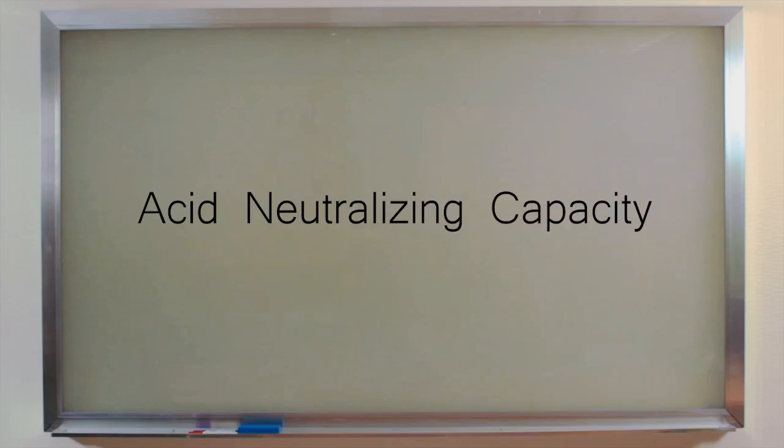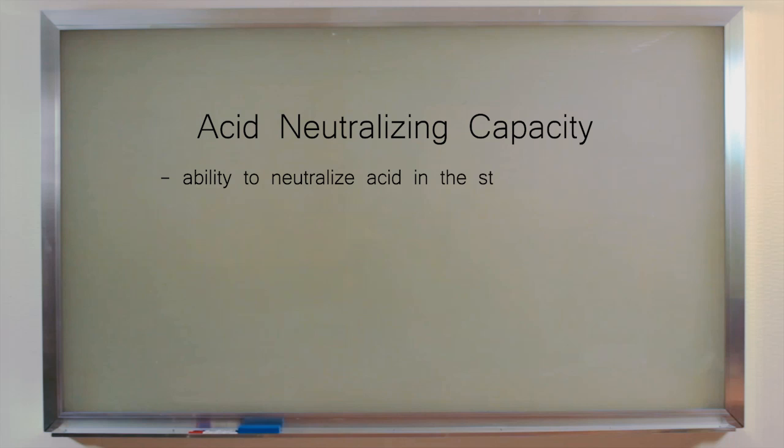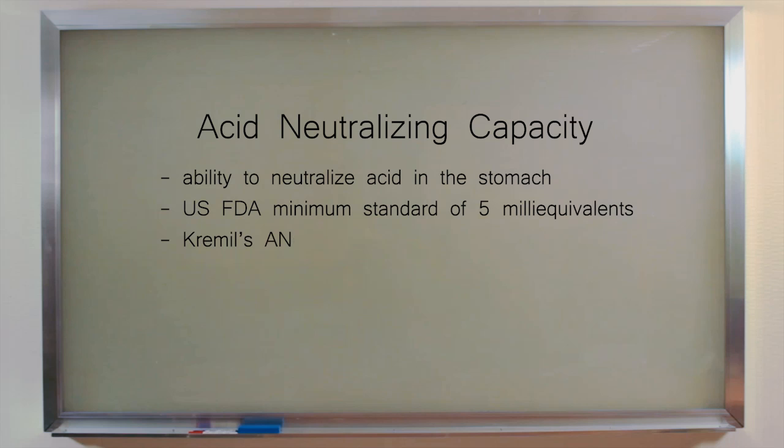So what is acid neutralizing capacity? This is the ability of the antacid to neutralize the acid in the stomach. And the US FDA, or the Food and Drug Administration, has set a minimum standard of 5 milliequivalents as the minimum ANC. And based on a study, Kremil has an ANC of 13.86.